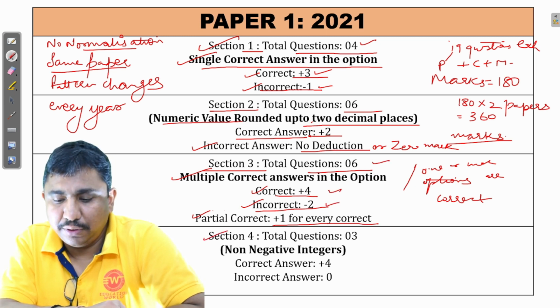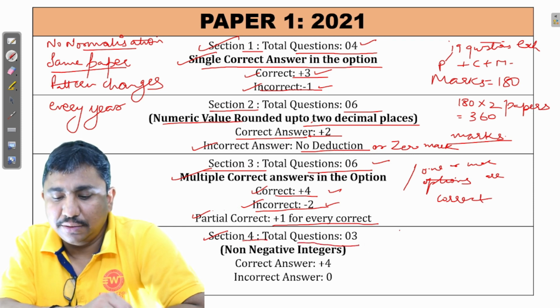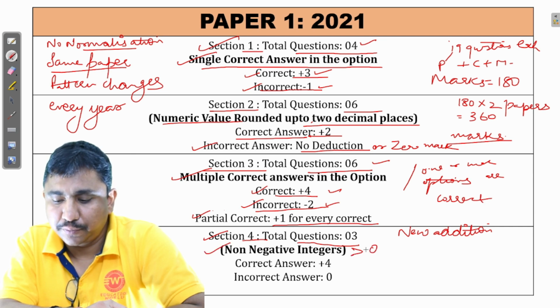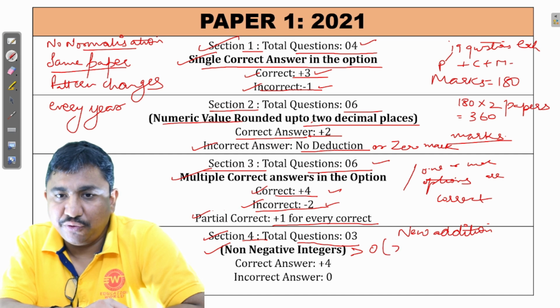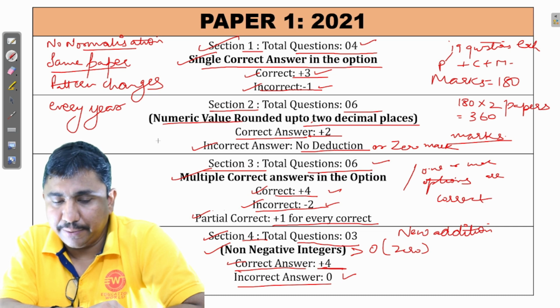In section 4, this was new addition, non-negative integer. The question was non-negative integer, which means greater than or equal to 0. Plus 4 marks for the correct answer, and 0 marks for the incorrect answer. Means there was no negative marking.